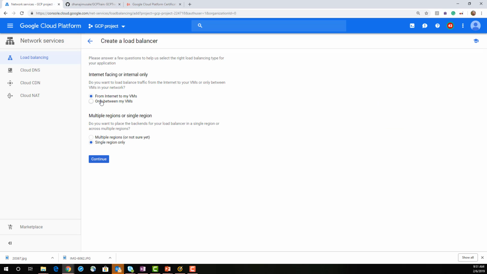What do I want to do? If it is only between my VMs, that is an internal load balancer. If it is external facing, from the internet to VM, then you choose this one. You can select multiple regions or a single region.